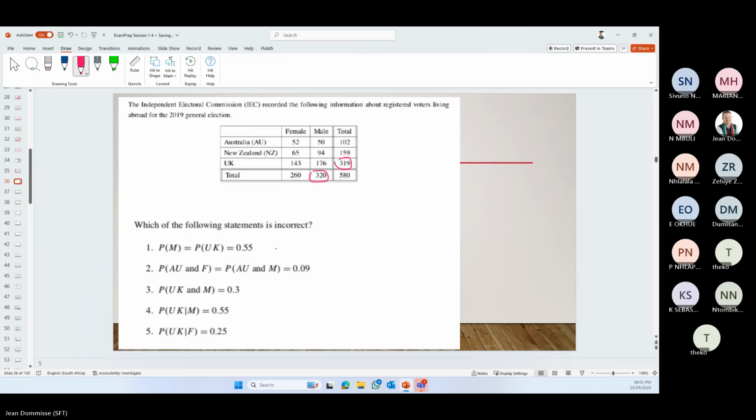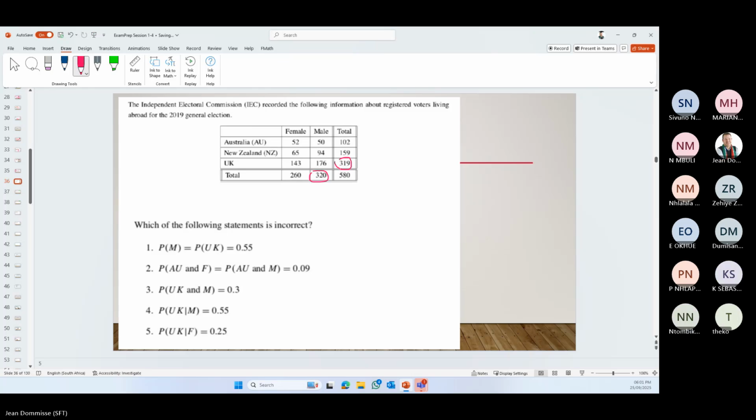Okay, so we can just work out one of them because you can see 320 and 319 is very similar. So if you work it out, 320 divided by 580, if you round it off, it is going to be 0.55. And the same if you say 319 divided by 580, you will also get 0.55 rounded off.